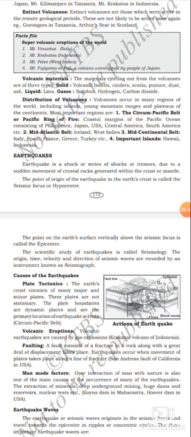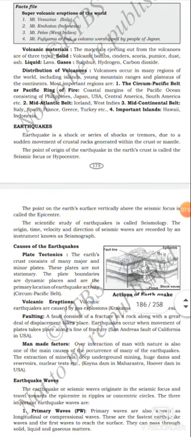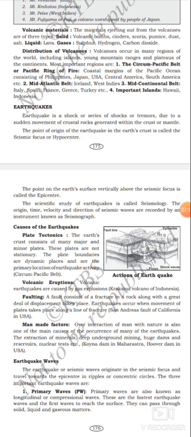Next, distribution of volcanoes. Volcanoes occur in many regions of the world, including islands, young mountain ranges, and plateaus of the continents. Most important regions are the Circum-Pacific Belt or Pacific Ring of Fire, the coastal regions of the Pacific Ocean, consisting of the Philippines, Japan, USA, Central America, South America, etc. Second one is the Mid-Atlantic Belt, Iceland, West Indies.